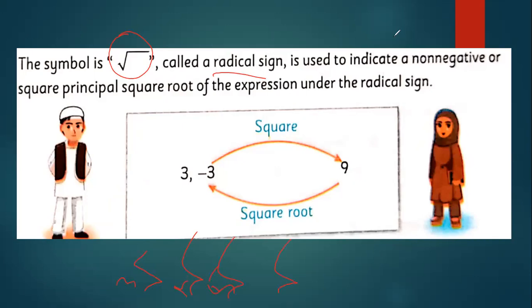And if there is nothing, it means only square root. Otherwise it is the cubic root, fourth root, fifth root, but we are restricted to the square root. The symbol is used to indicate the non-negative or principal square root of the expression.